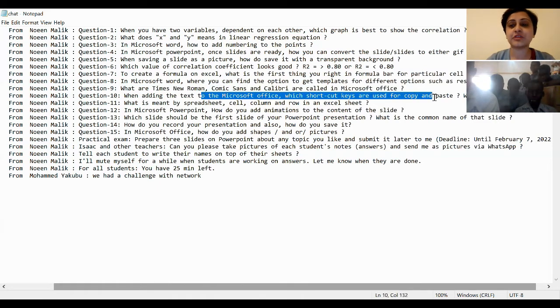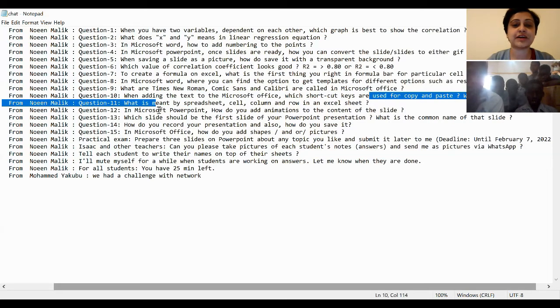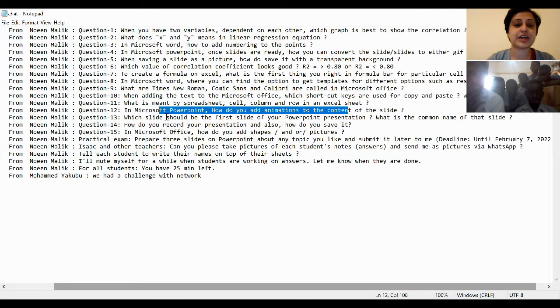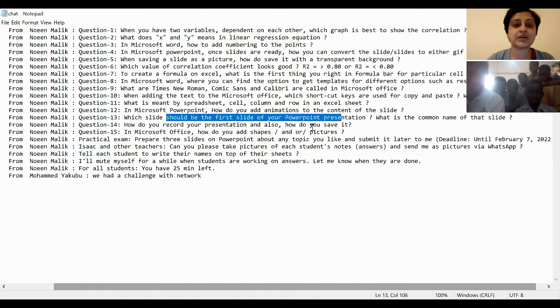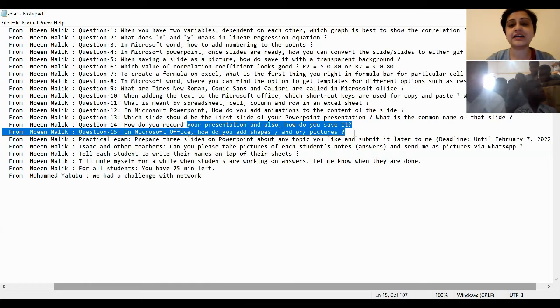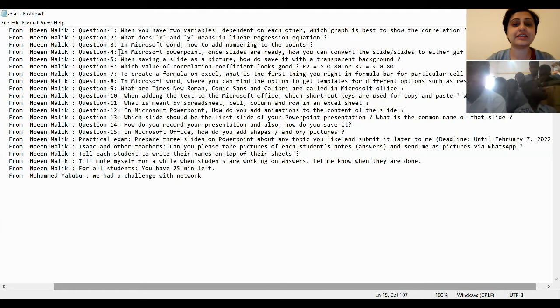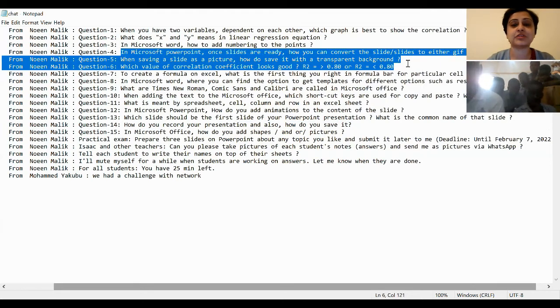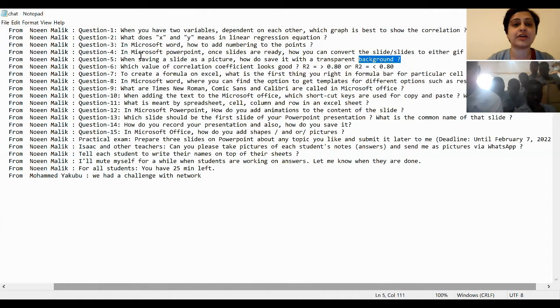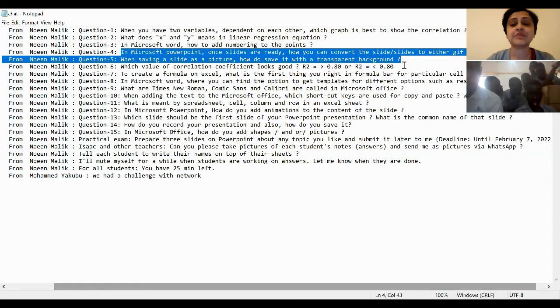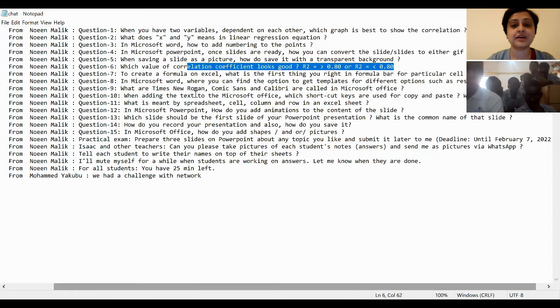Question number 10, most of the people got it right. Question number 11, also most of the people got it right. 12 also was okay. 13 was okay too. Recording was also okay. And 15 was also okay. So technically, there were some questions like question number 4, 5, and 6, where for 4 and 5 no one got it right. Question number 6, 50% got it right. And which other question was that?